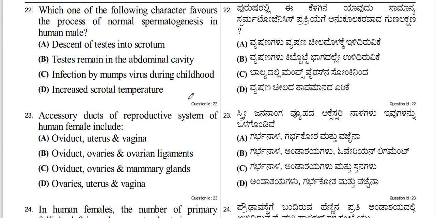We'll continue with the next question, 22nd. Which one of the following characters favors the process of normal spermatogenesis in human male? When the testes descend into the scrotum, they get a protective surrounding and a favorable temperature control system for the normal development of sperms. This event gives rise to the occurrence of normal spermatogenesis in human male. So option A, descent of testes into scrotum, is the correct answer.